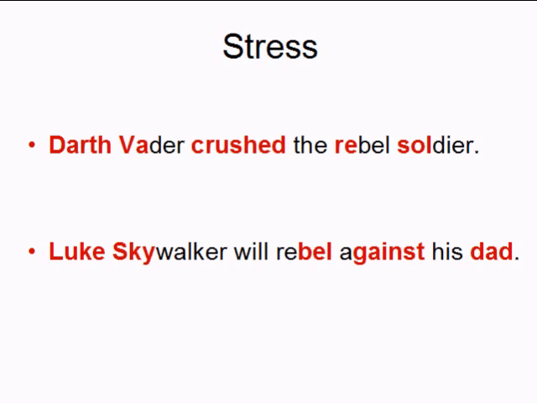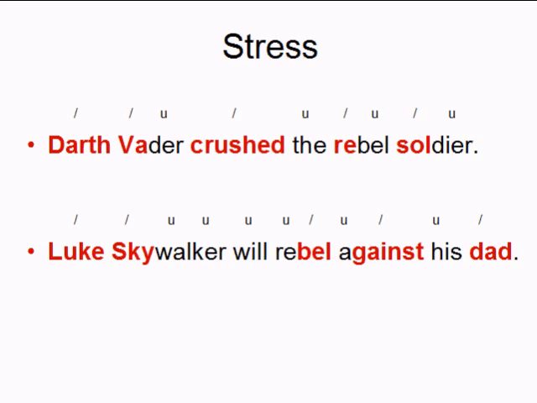Now I'm going to read those sentences again, but I'm going to overly stress, exaggeratedly stress the stressed syllables. Darth Vader crushed the rebel soldier. Luke Skywalker will rebel against his dad. To indicate the variations in stress, we have a system of notation. We put a diagonal line over a stressed syllable and a small curving loop over the unstressed syllable. So for these examples, we would write, Darth Vader crushed the rebel soldier. Luke Skywalker will rebel against his dad.